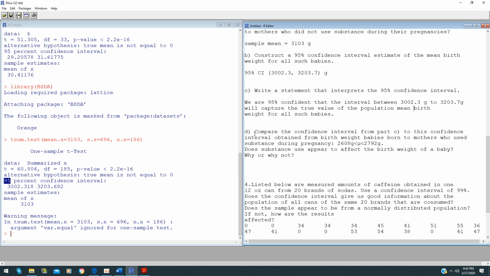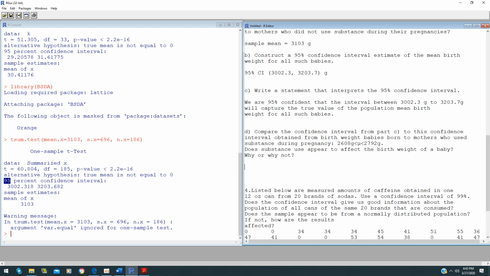So this is how we interpret your confidence interval. And lastly, for question D, you have to compare the confidence interval from part C with the birth weight for babies whose mothers used substance, which in this case is given by the confidence interval of 2,608 grams to 2,792 grams. Then, does the substance use appear to affect the birth weight of the baby?